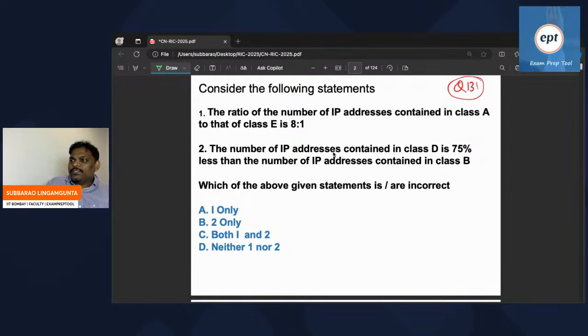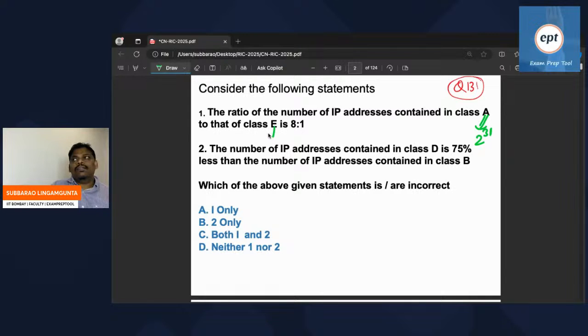Let me try this. Number of IP addresses in class A is 2 power 31, because the first bit is fixed at 0, so the remaining is 31. What about class E?